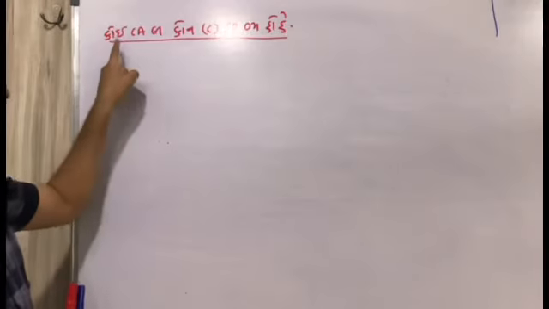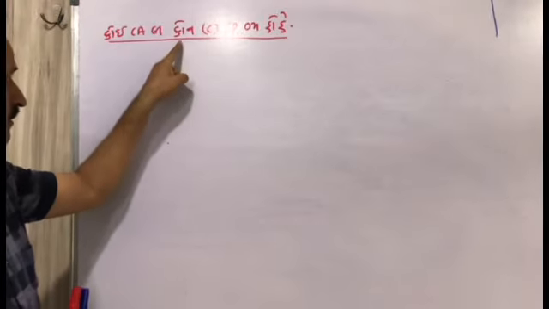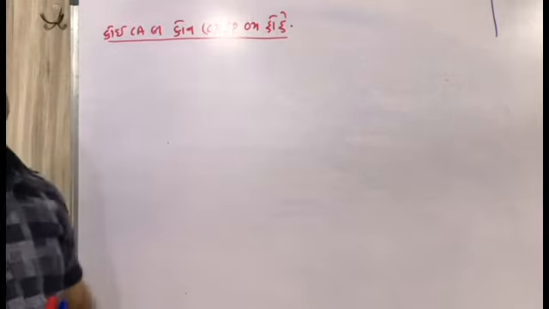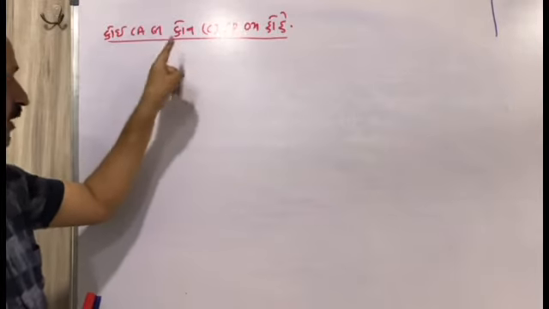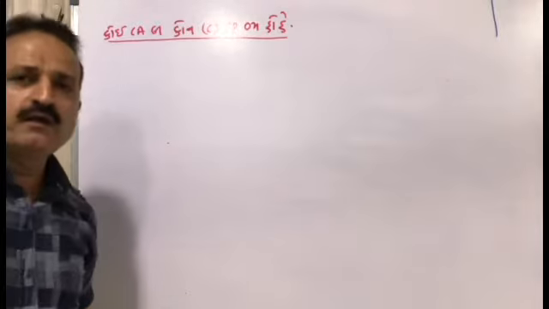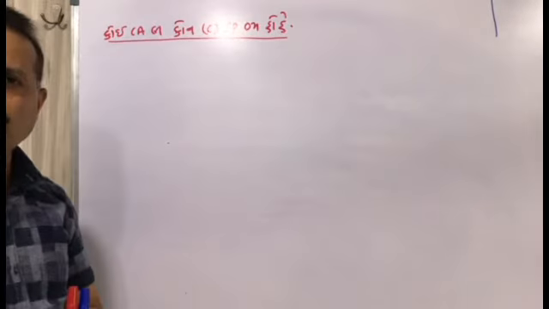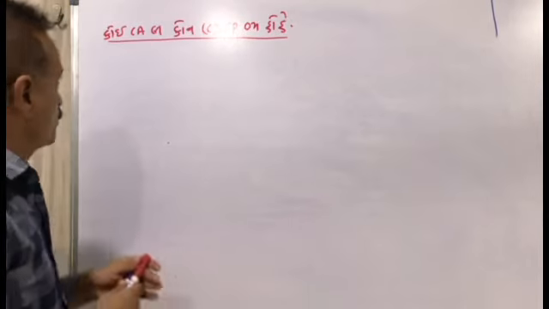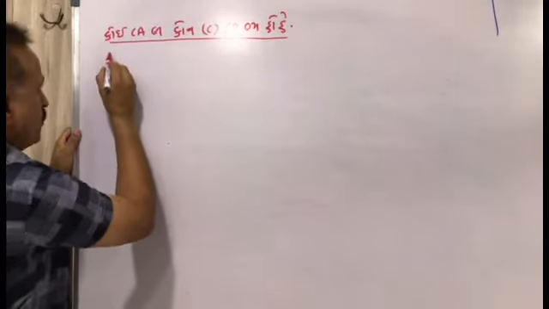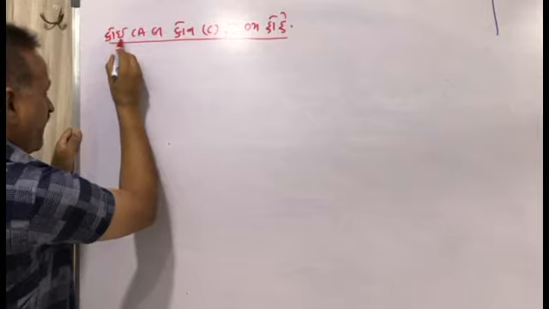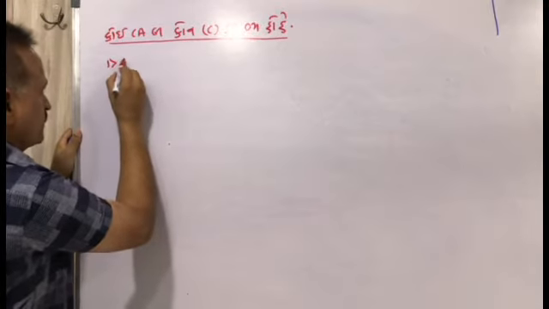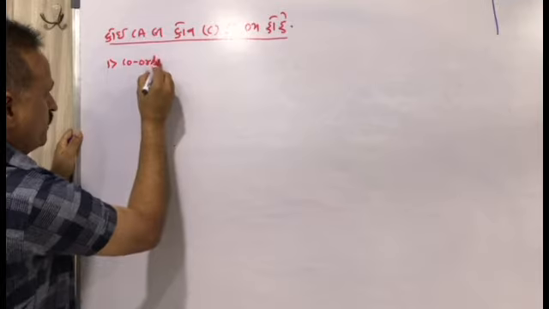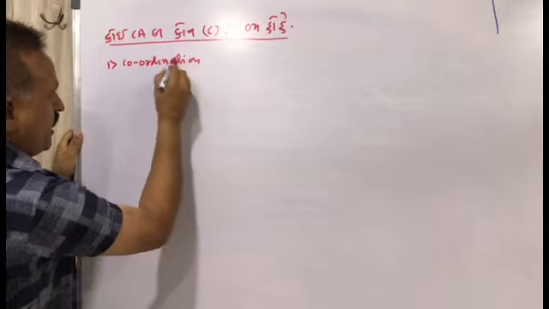You all know me, I give some important formulas to remember long topics. Here "koi" means coordination entity. So the first term we will discuss is coordination entity.